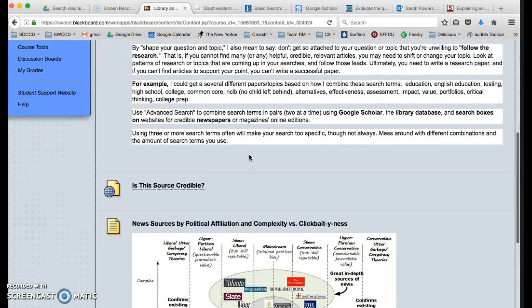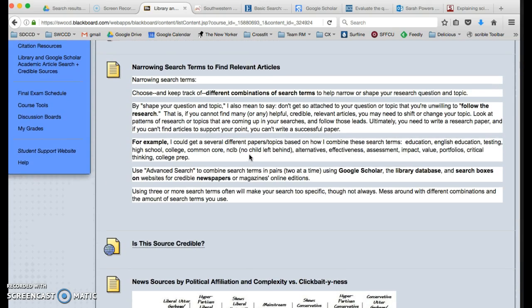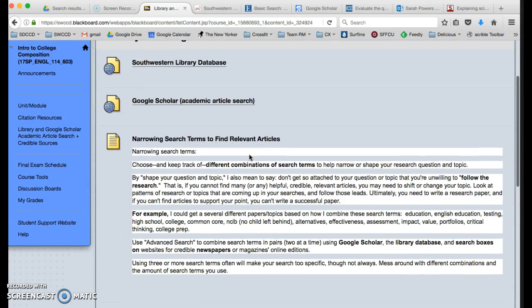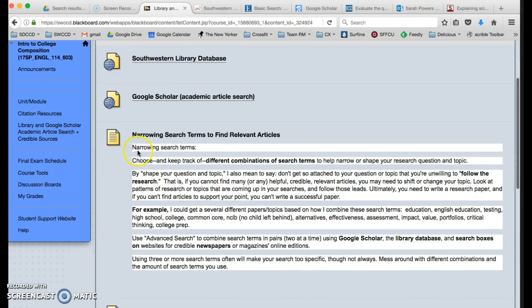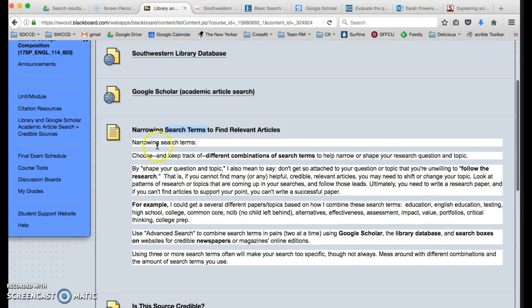Okay, so the other thing you can do is I give you a couple of sources where you can find really great in-depth kind of academic articles and start practicing reading those. So you want to think about your search terms, right? So this is the word choice part, thinking about how you are going to find good info by putting in the right words.